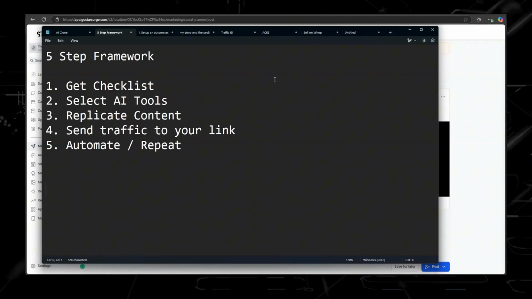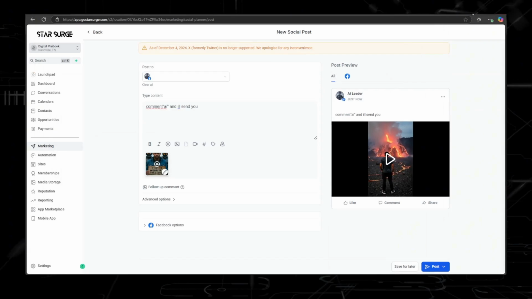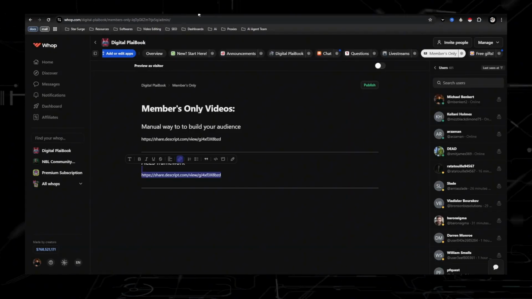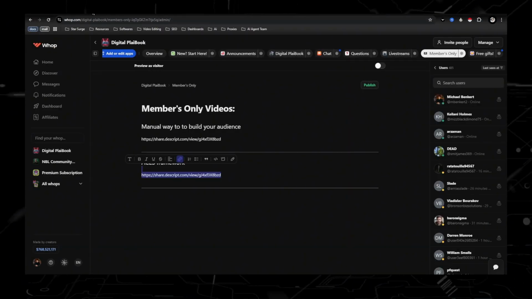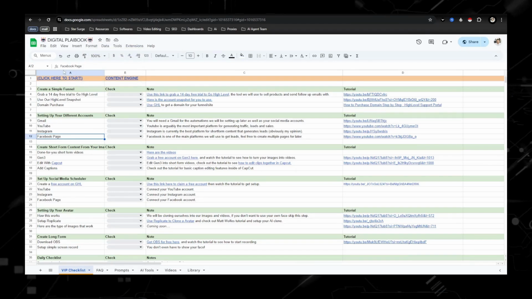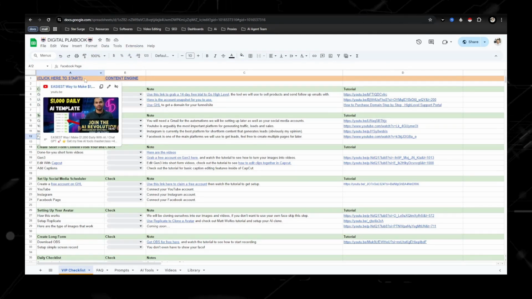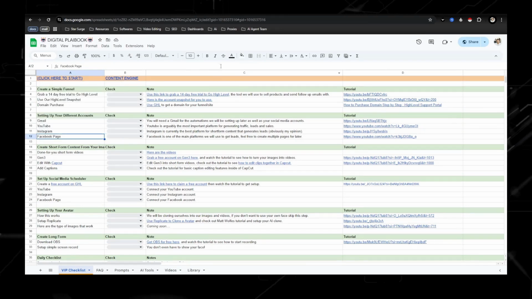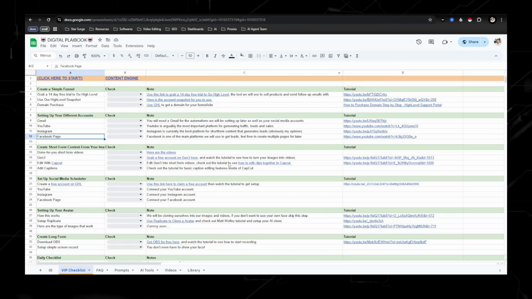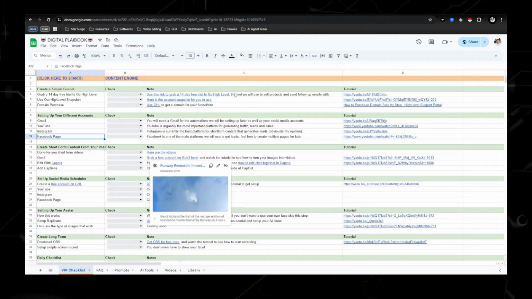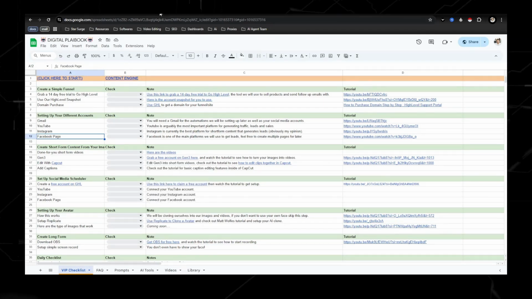Just take the videos that I have for you and just start putting them together in CapCut, and you can start seeing results. If you want to see the whole process of me putting the videos together in CapCut, just watch this video right here once you get the digital playbook, and that will give you a better idea of what I'm talking about, but I'm sure you can figure that out.